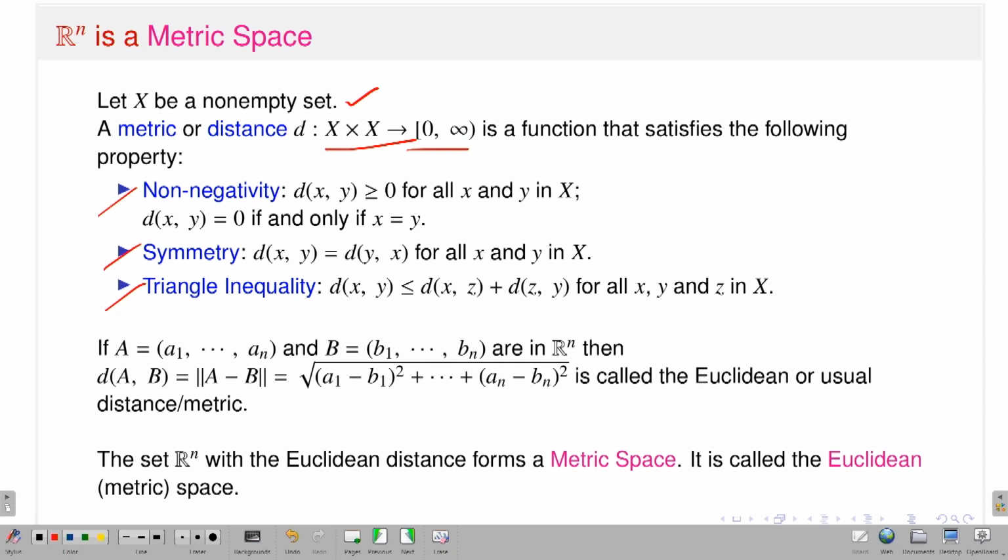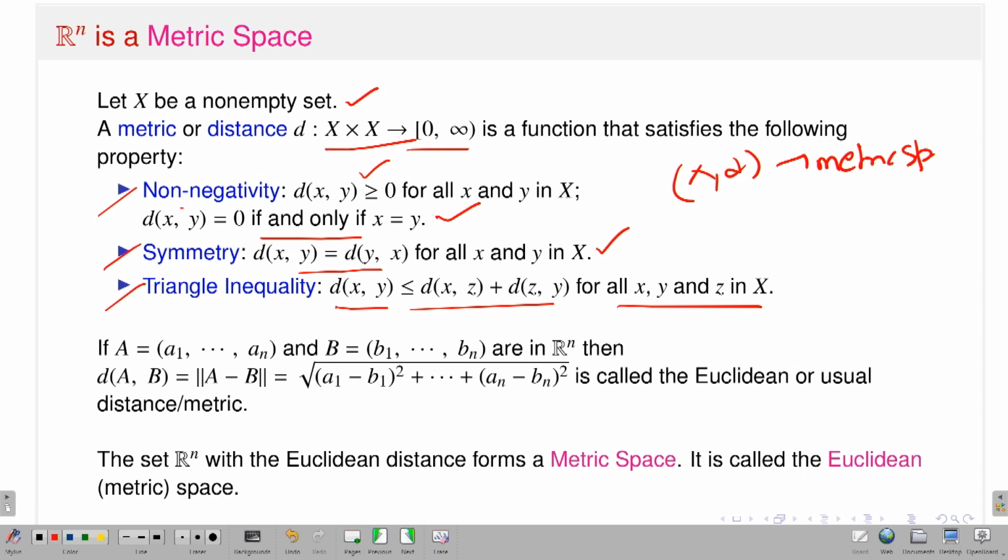Non-negativity means that the distance between any two points x, y is non-negative, and d(x,y) is 0 if and only if x is equal to y. Second is symmetry, that means the distance between x and y is exactly equal to the distance between y and x, and that should be true for all x, y. And third is the triangle inequality, that means d(x,y) is less than or equal to d(x,z) plus d(z,y), and it should be true for all x, y, z in X. So if I have a set X along with this metric d, then I will say that (X, d) is a metric space.